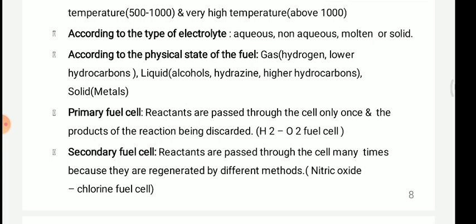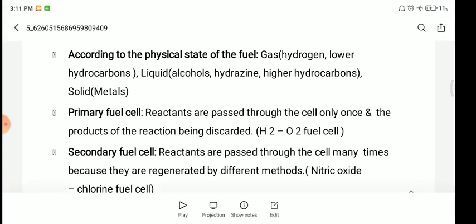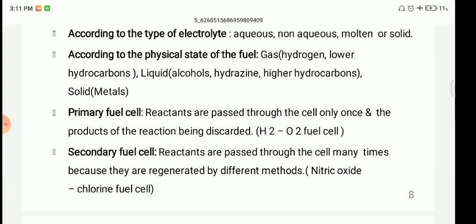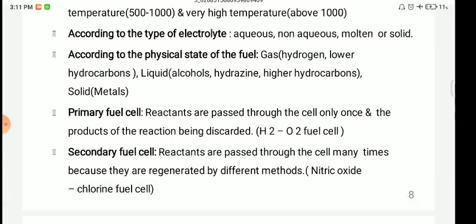So according to the type of electrolyte: aqueous, non-aqueous, then molten or solid.